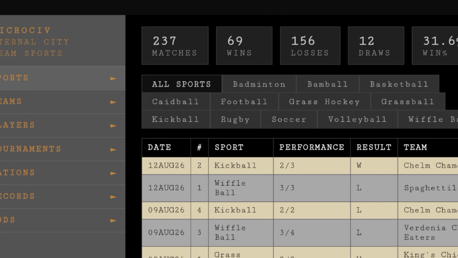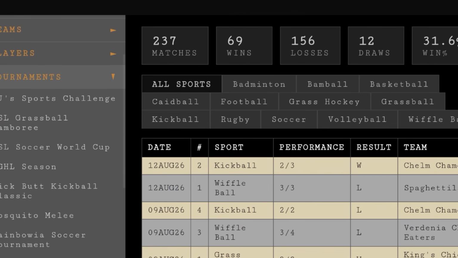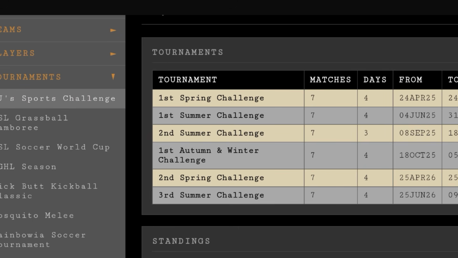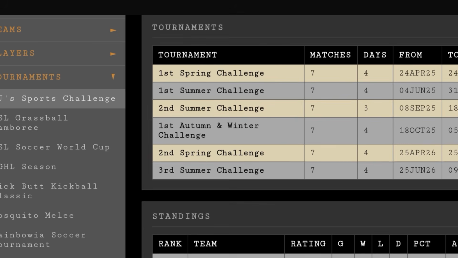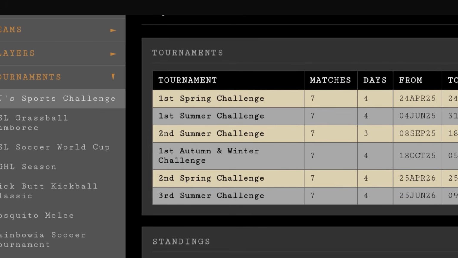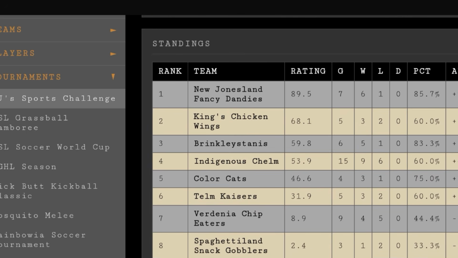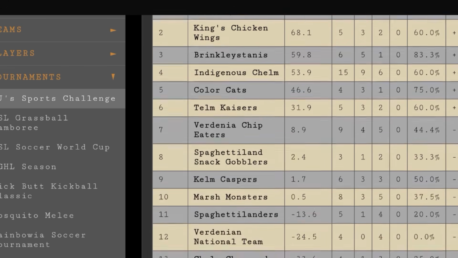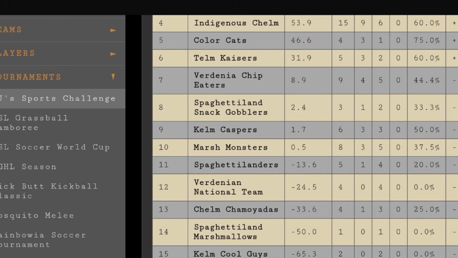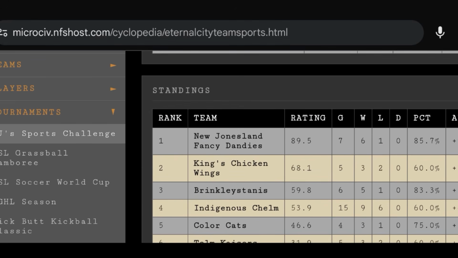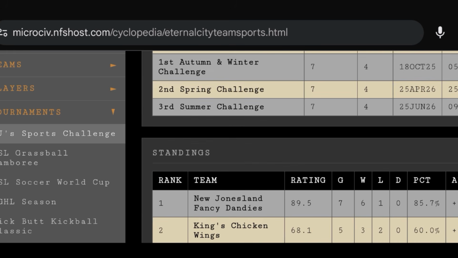Then after players, we'll shut teams right here. I'll shut sports. Next, tournaments. So for tournaments, we'll go to AG Sports Challenge. You can see all the tournaments classified under this type of tournament, and how many matches and days and the dates. You can also look at total standings here, which show the rating, which is an average of their winning percentage in the tournament and the average score difference percentage, which is just a metric to rate teams. Again, that's a combination of all tournaments that fall under the category of the main tournament classification.